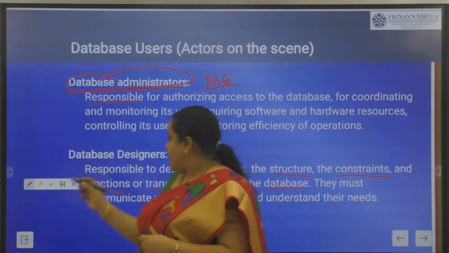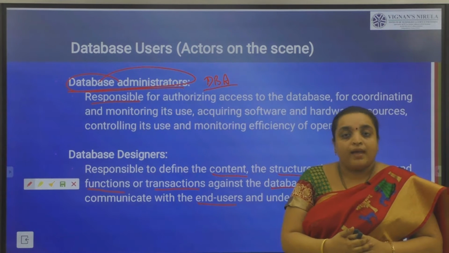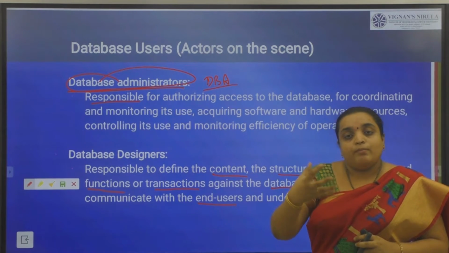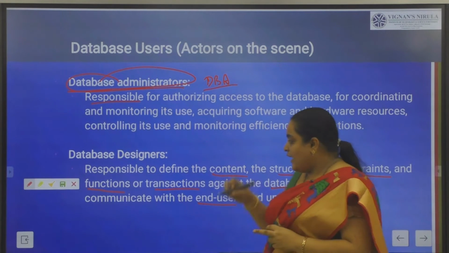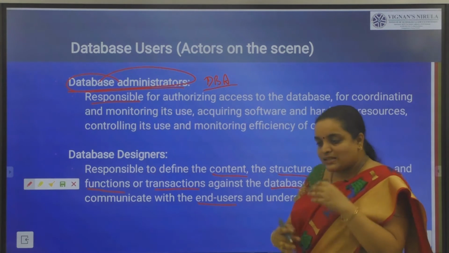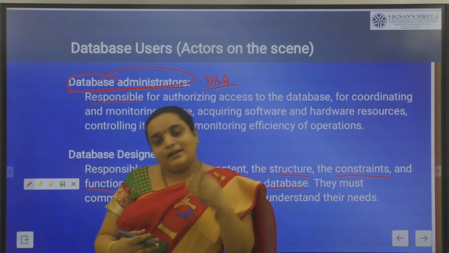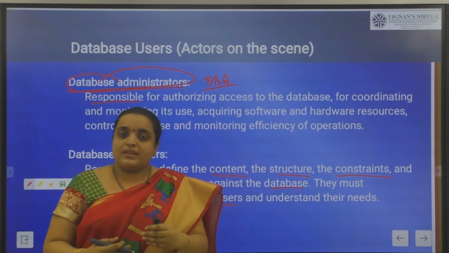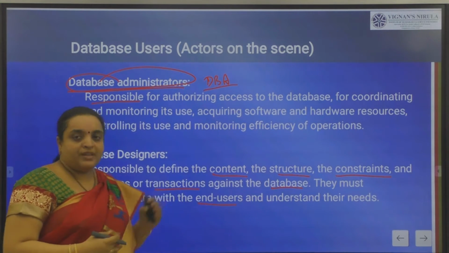So who is the database designer? If a customer needs this type of data, then that type of data will be provided by the database designer, who is an actor on the screen. He will communicate with the end user and understand what type of data, what type of content, and what type of structure they want. All those things will be maintained by the database designer.